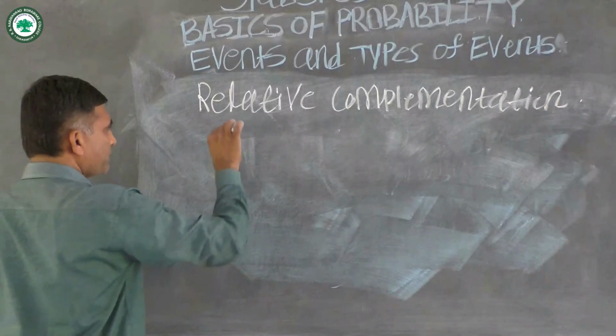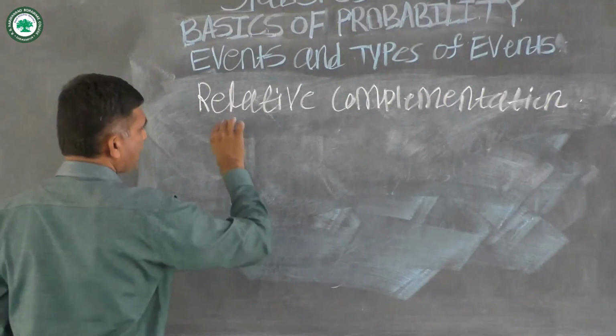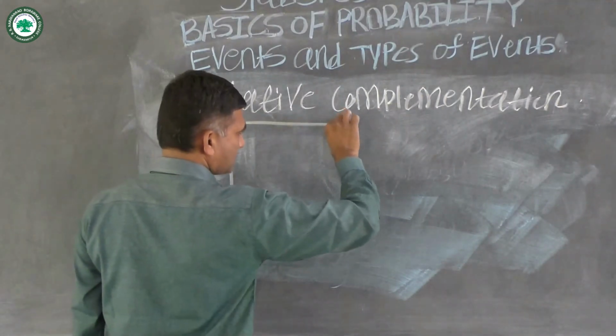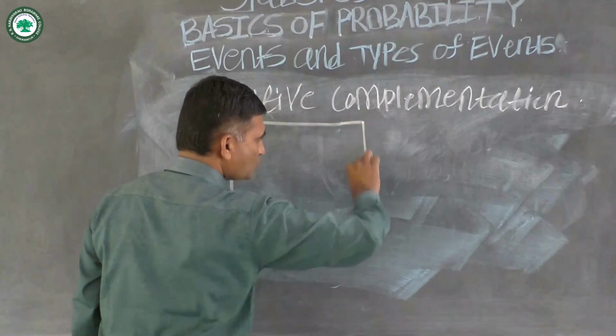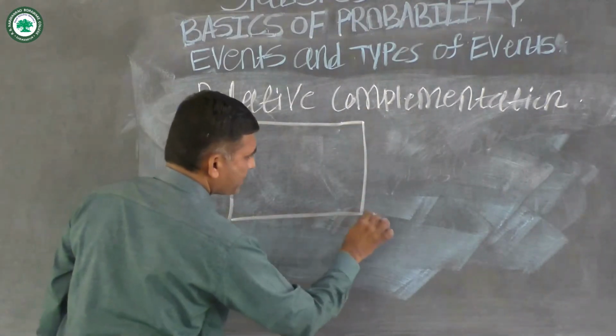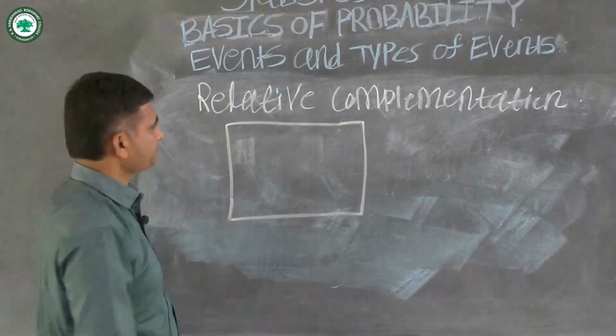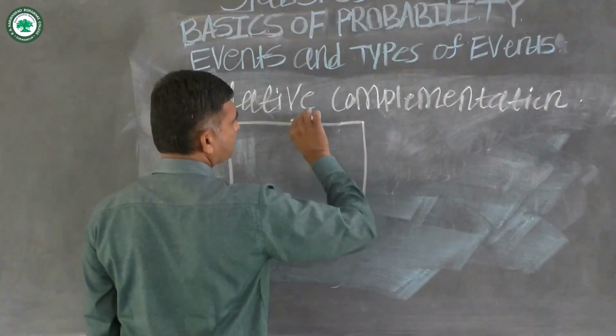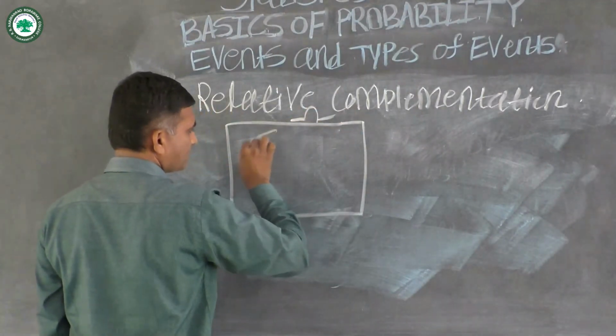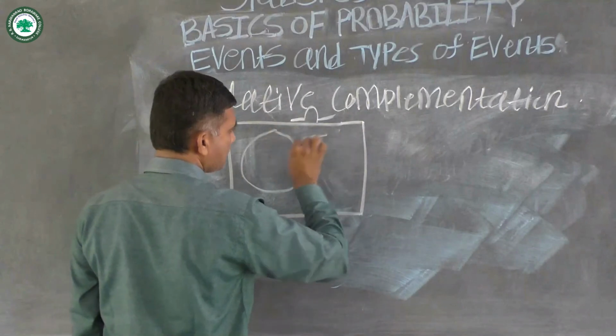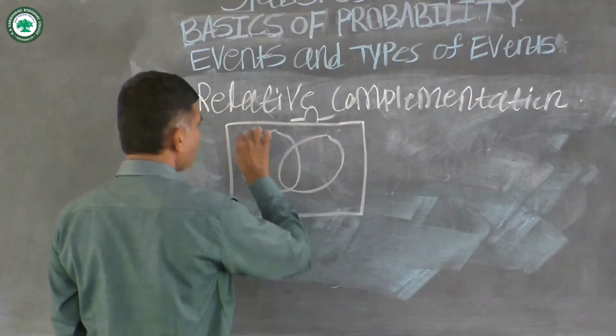Suppose we have two events, capital A and capital B, defined on the sample space omega. This is the sample space. On the sample space, event A and event B are defined.